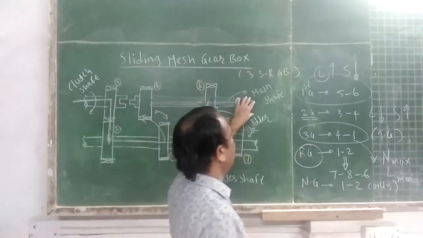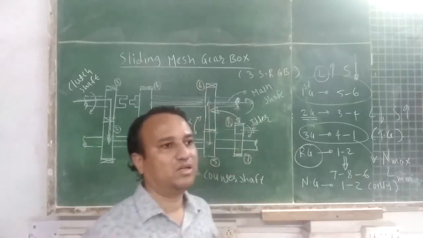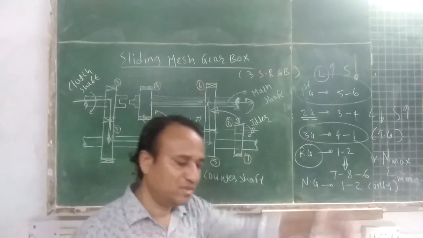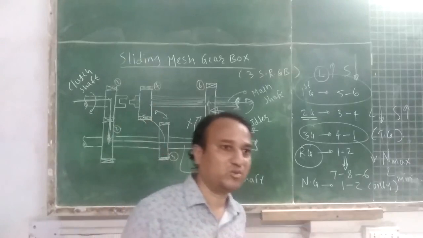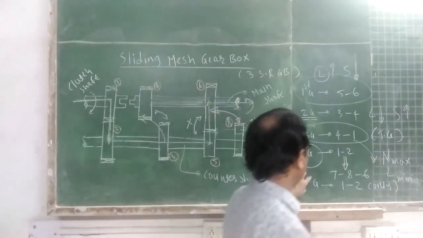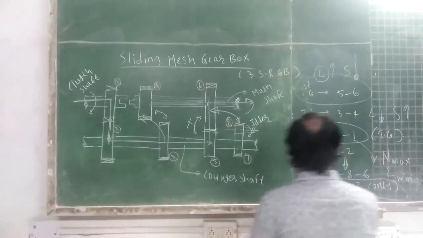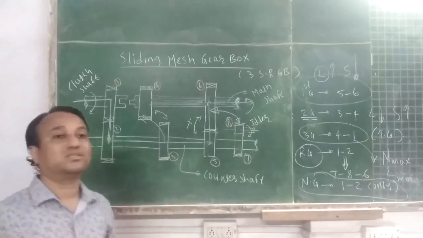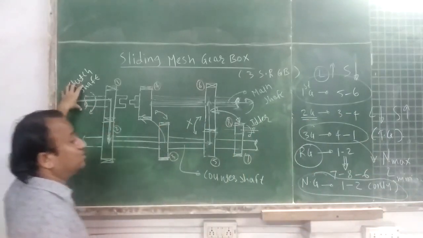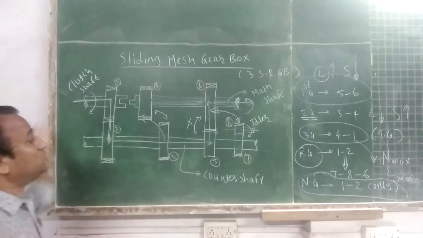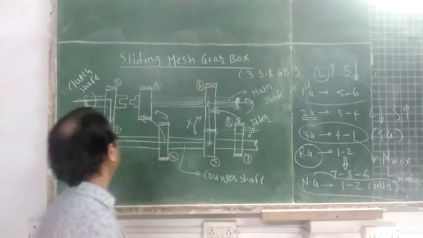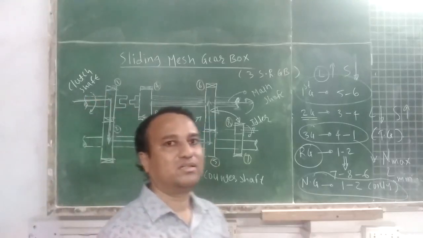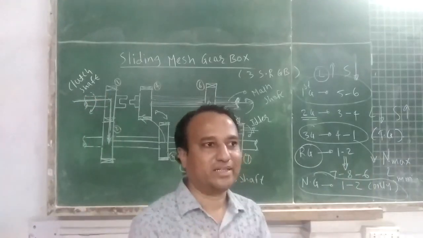So the propeller shaft has a reverse direction, so the vehicle has a backward motion, you can say that. Now neutral gear. In neutral gear there will not be transmission of power from the clutch to the gearbox. So only gear number 1 and 2 are in contact. Other gears are in a disengaged position, you can say.